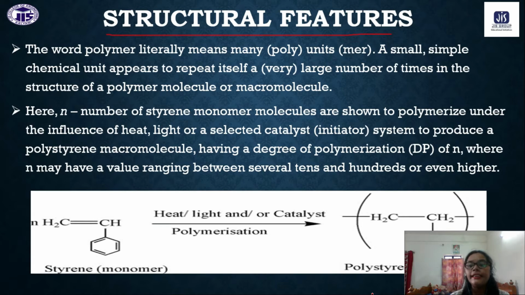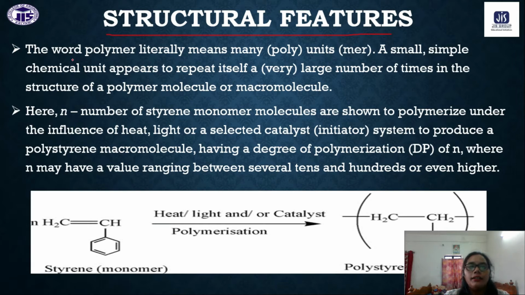Whatever repeating unit we have in the polymer, that small repeating unit is called the monomer, while so many monomers join each other and form a polymer, a big molecule. Monomers can be the same, or monomers can be different, that we will discuss later. That is also one of the bases of classification of polymer.